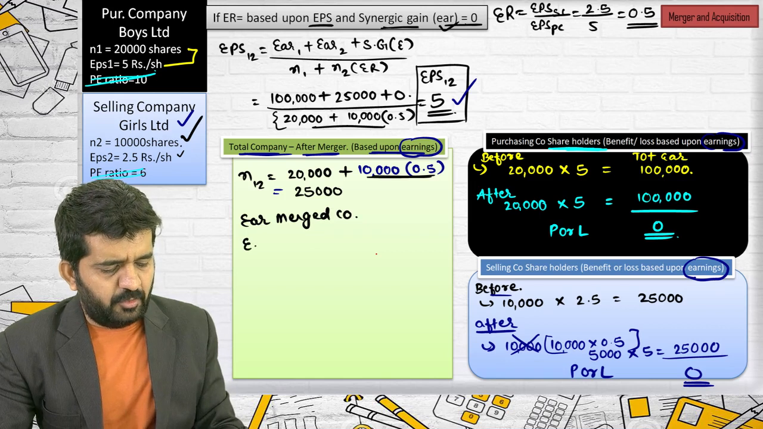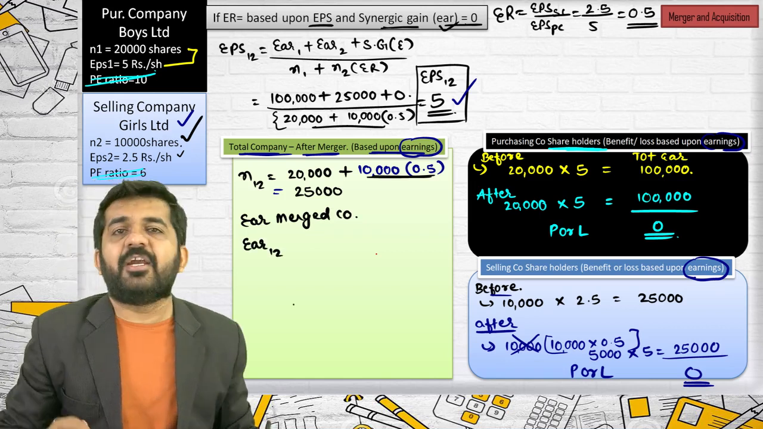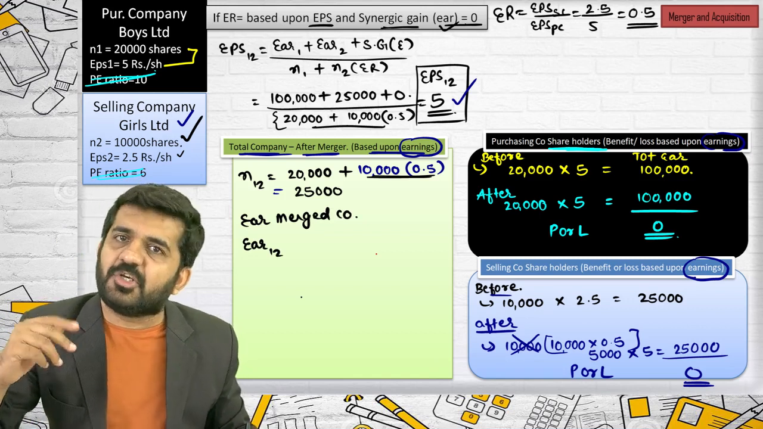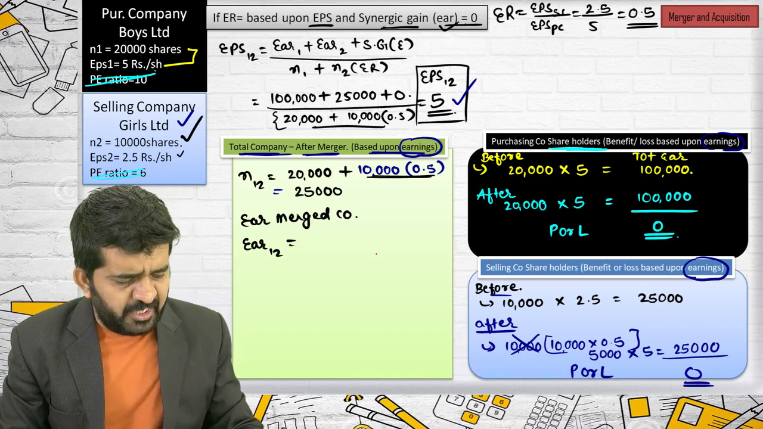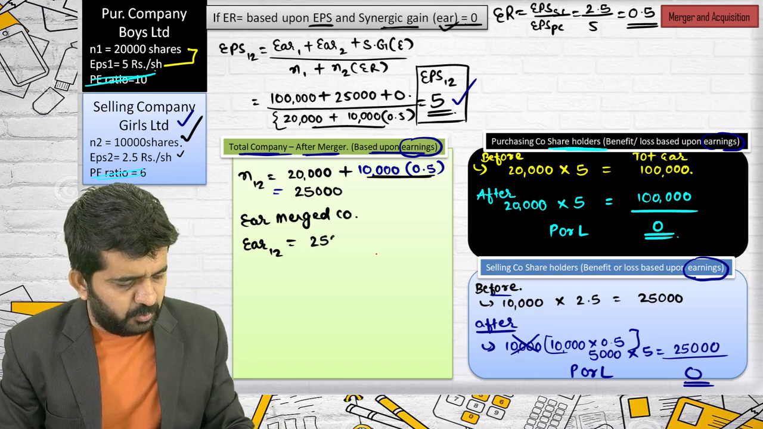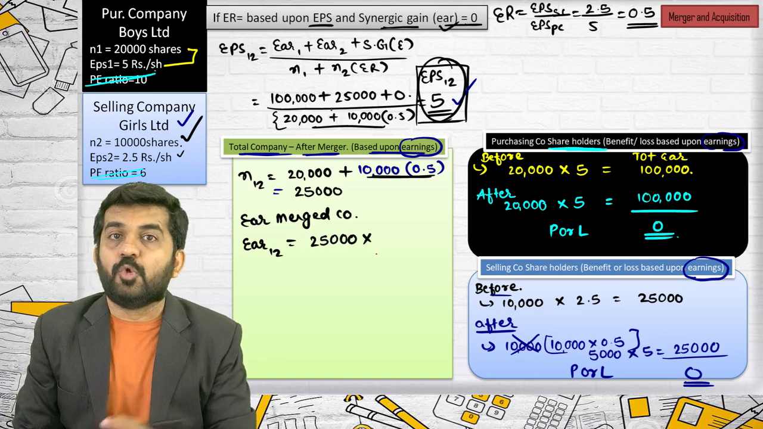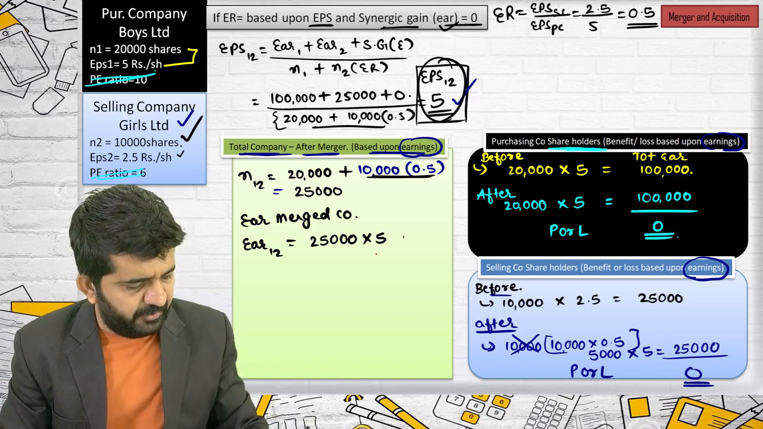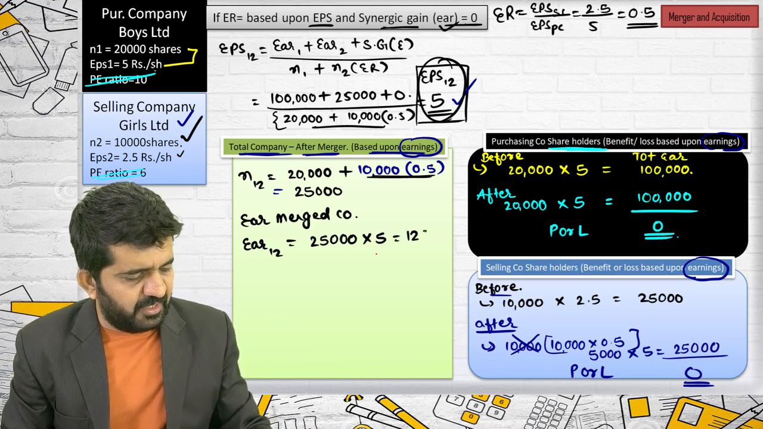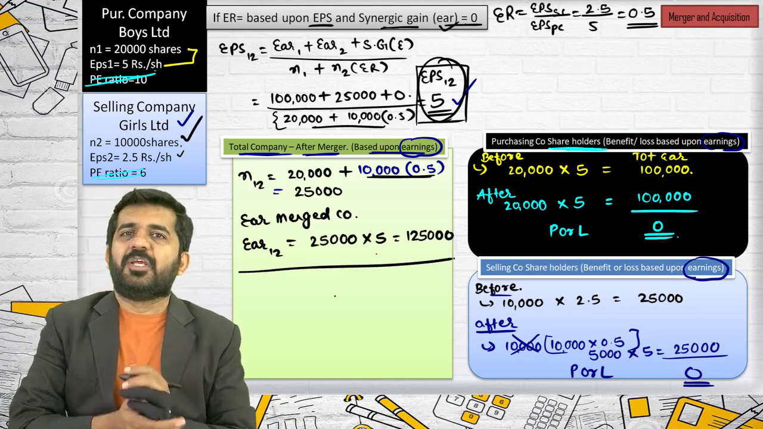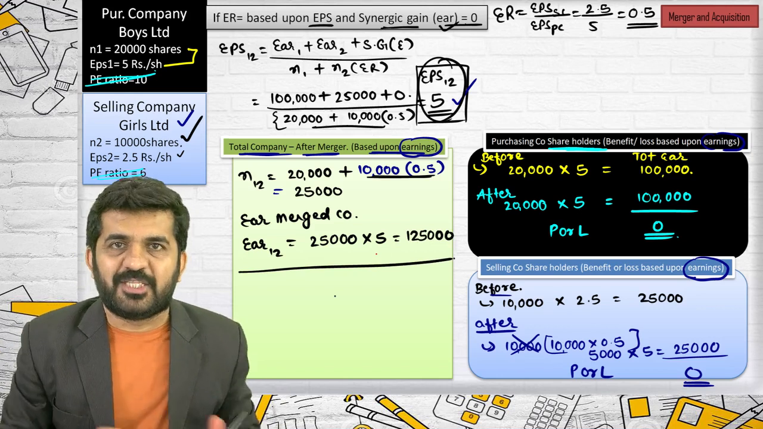I can even write down earnings 1,2. When I write down earnings, it is total earnings. When I write down EPS, it is earnings per share. Earnings 1,2 is 25,000, that is the number of shares, multiplied by EPS 1,2, because now it is merged company, 5, and that is nothing but 1,25,000. And believe me, this can be found out by another method also.